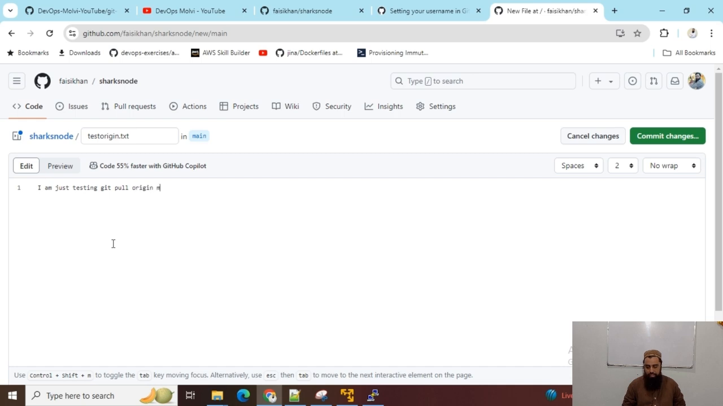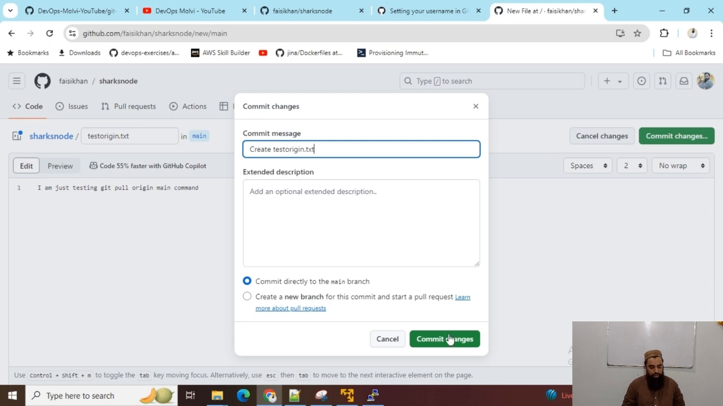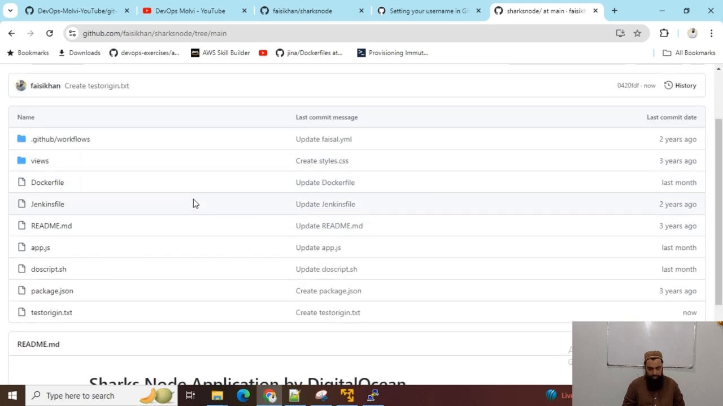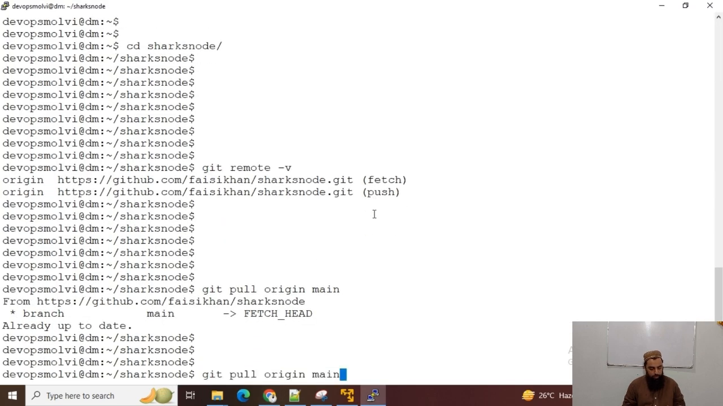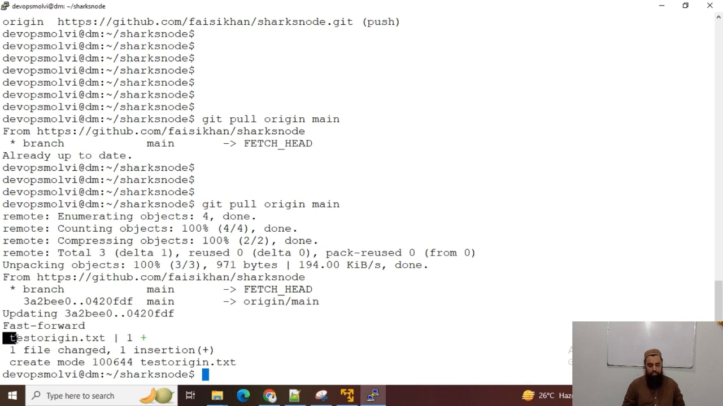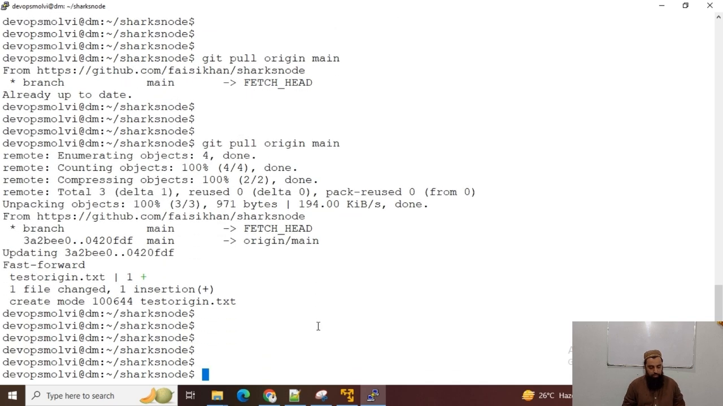Now I have made this commit, and I have changed my main branch, and there is a new file added into this branch. You can see it here, test origin has been added just now. Now I will pull again, git pull origin main, and you can see one more file has been pulled, and I have this. And again, if I now run it again, everything should be up to date.